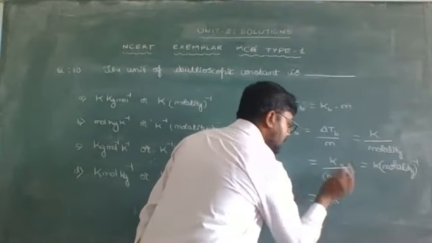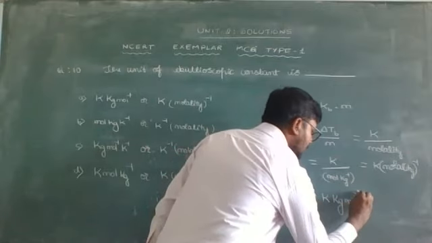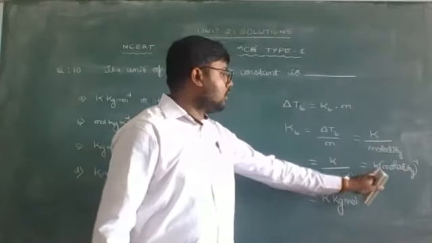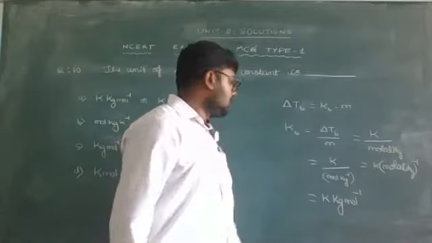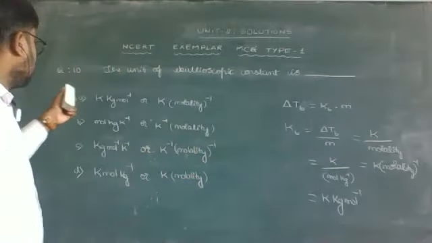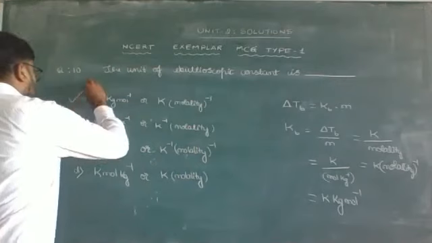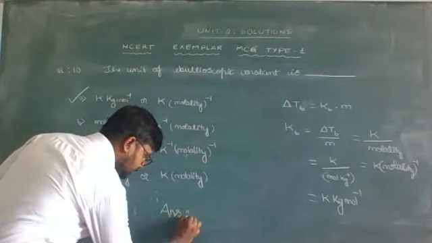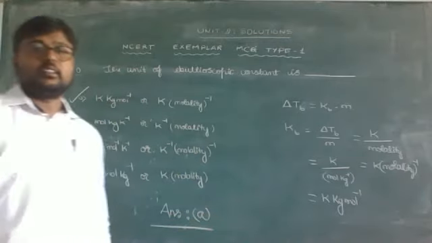Kelvin per kg in the numerator, it is kg, mole in the numerator, mole inverse. Kelvin kg per mole or Kelvin molality inverse. So both will be the unit of kg. Anyone we can consider. Now from the given options, it is Kelvin kg per mole or Kelvin molality inverse, which is given in option A. Hence the correct option is answer A.